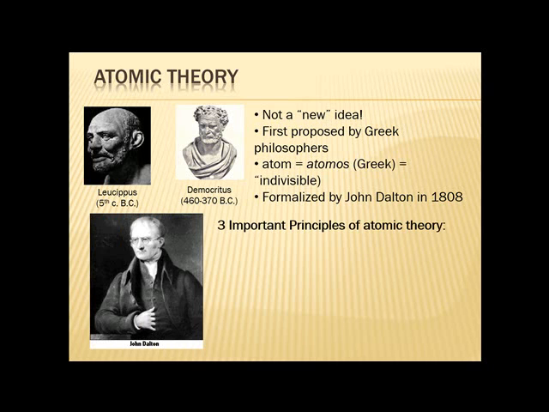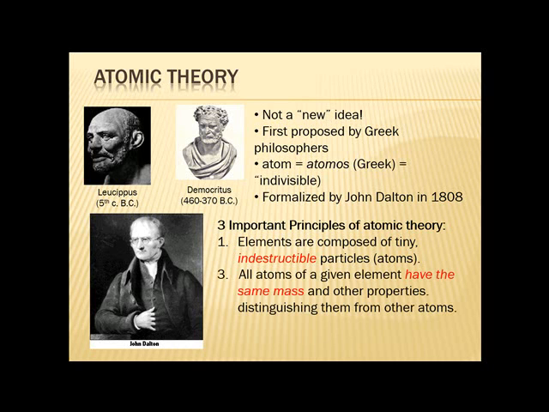There are three important principles of atomic theory according to John Dalton. They all have varying degrees of correctness, as we're going to see as we go through this semester. The first one is the idea that elements are composed of tiny, indestructible particles, and those particles are what John Dalton and other scientists call atoms. I highlight indestructible in red because indestructible isn't quite true. We're going to find out in a little bit, and you probably know from your own science classes, that atoms can be broken down into smaller subatomic particles.